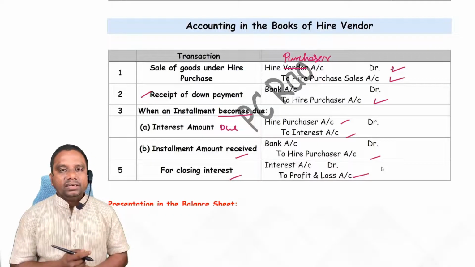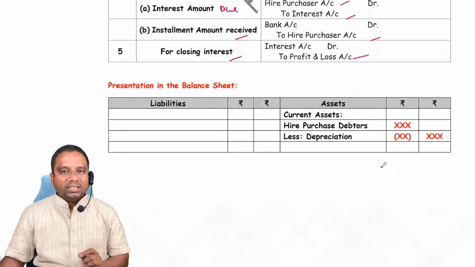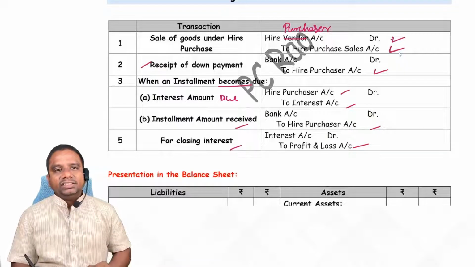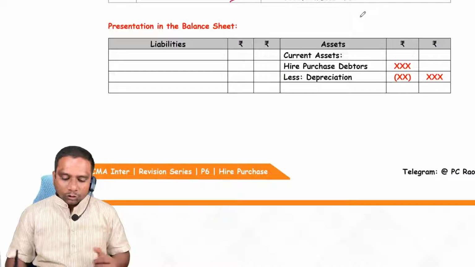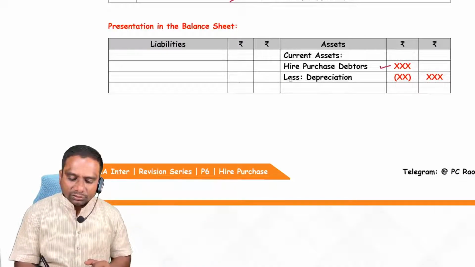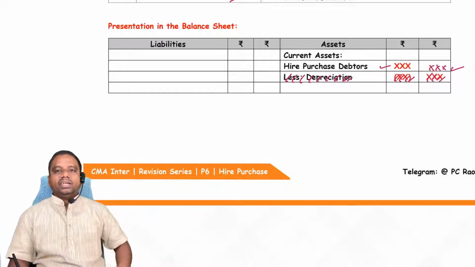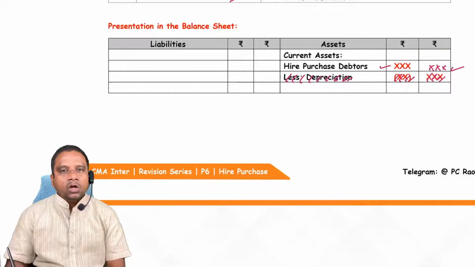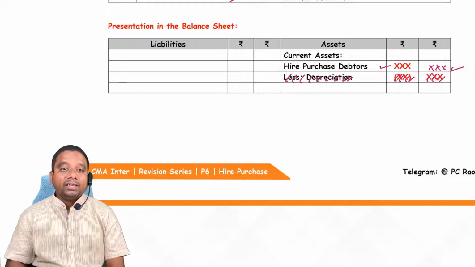How do we present this information in the balance sheet? See, hire purchase sales we anyway transfer to trading account. So hire purchase account is an asset for us. So hire purchase debtors account, minus depreciation is not here. A copy paste mistake. Just write down like this: hire purchase debtors. That's it. This is the treatment in the books of hire vendor.